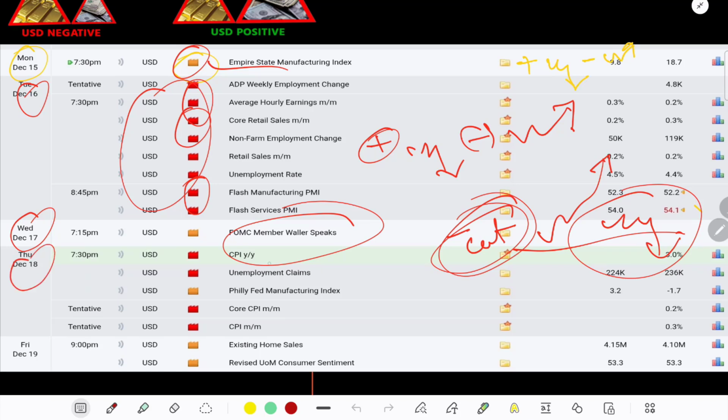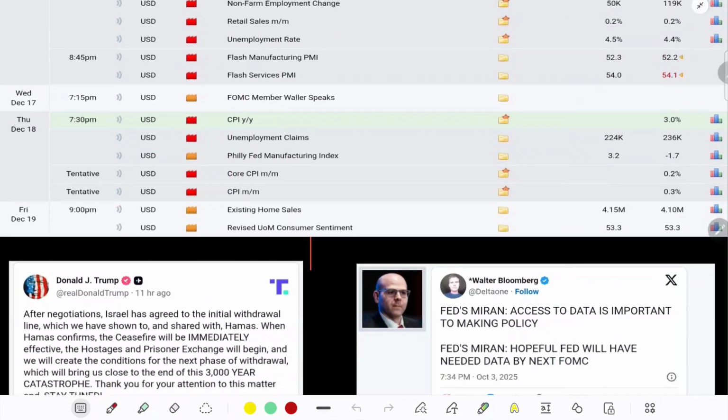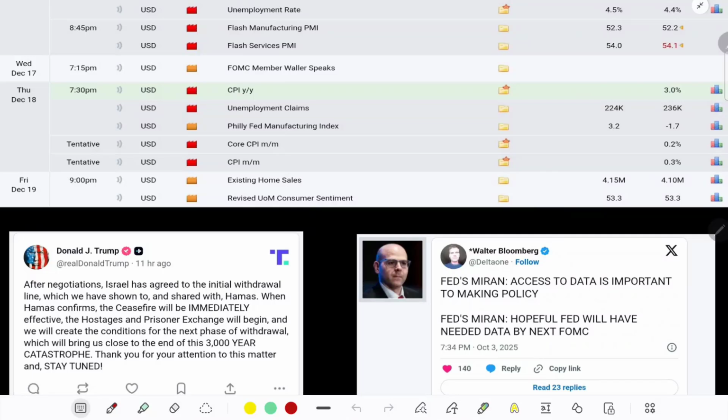On Thursday we have CPI YY and unemployment, that means jobless claims, the most powerful news, and we also have CPI MM and core CPI. You have to keep your concern on these also. Same thing we will do for that kind of news. On Friday we have home sales news and UoM consumer sentiment news. Same thing we have to do with that also.